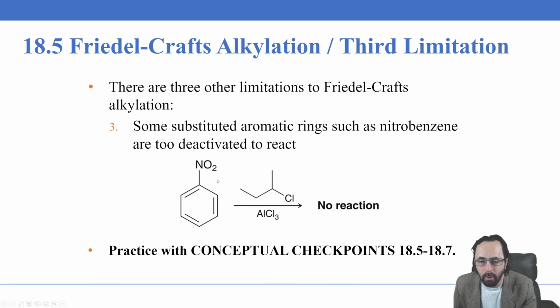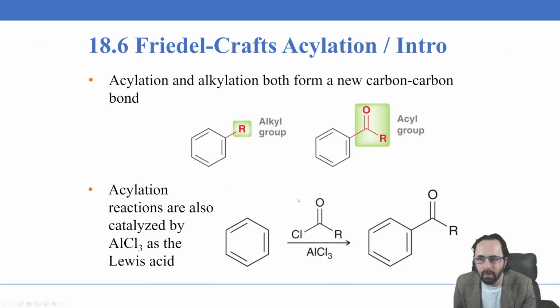And so now let's look at the Friedel-Crafts acylation. Before, our electrophile was an alkyl carbocation, but what we can also have is a carbocation on an acyl group, and this is going to be even more stabilized due to resonance with the carbonyl here.